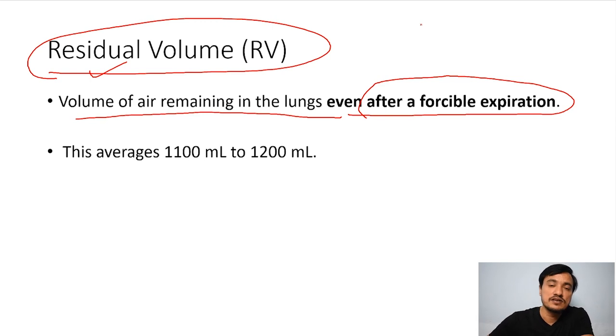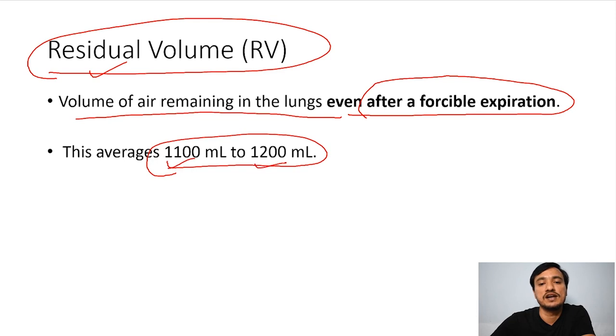Okay, but still some air remains in your lung, which is residual air. This is called residual volume. Quite easy to understand. The average is 1000 to 1100 to 1200 ml.